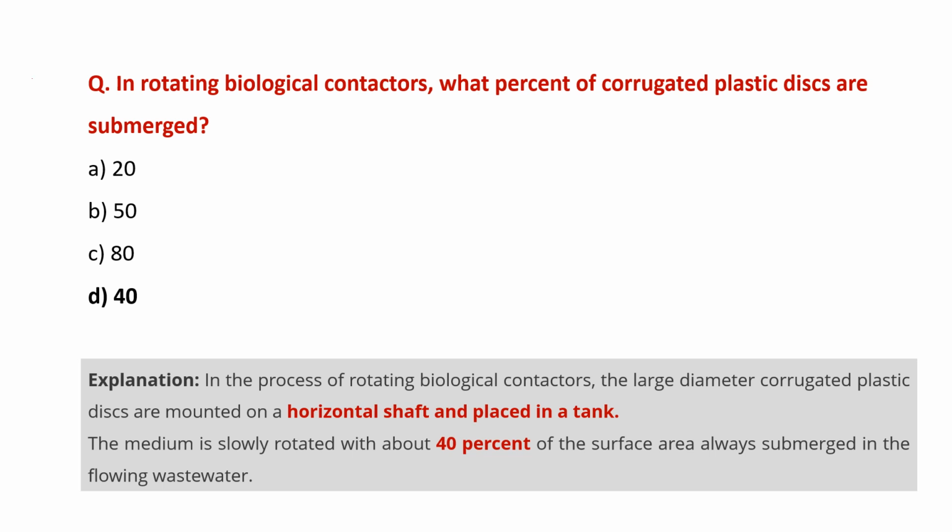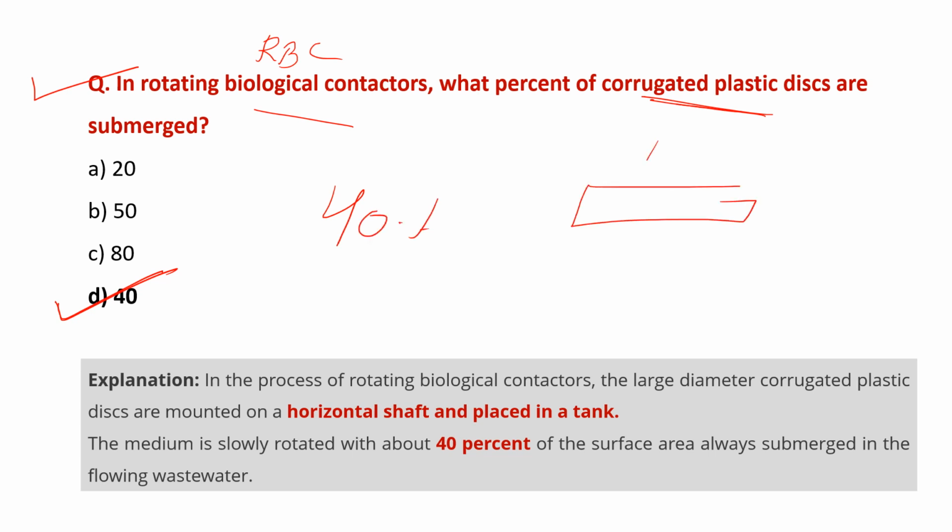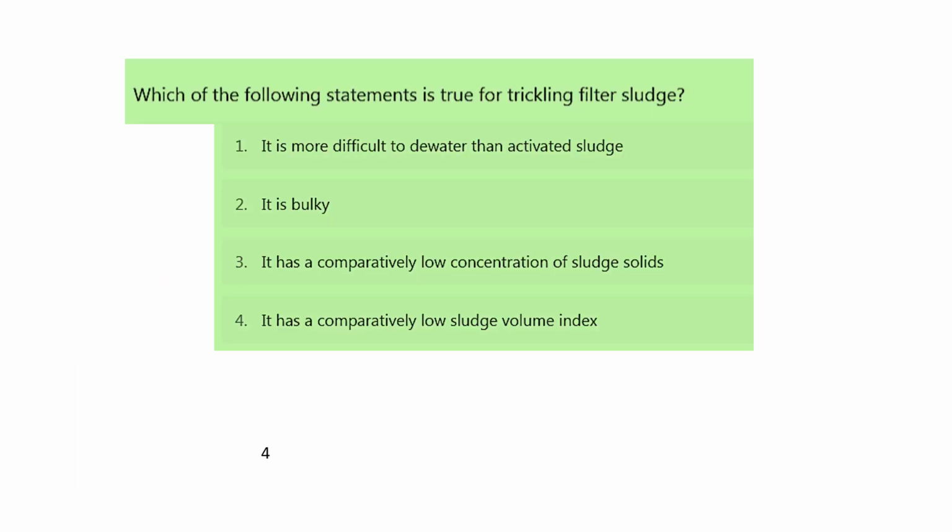The next question. In rotating biological contactors, RBC, the rotating disk is submerged. How much percent of the rotating disk is submerged in the wastewater? We already discussed almost 40%. So the right answer is 40% is submerged in the wastewater. So this is the wastewater, and only 40% of the disk is submerged in the wastewater. Next question.